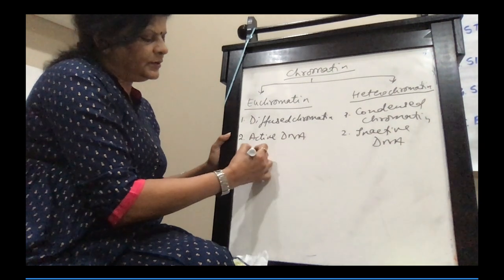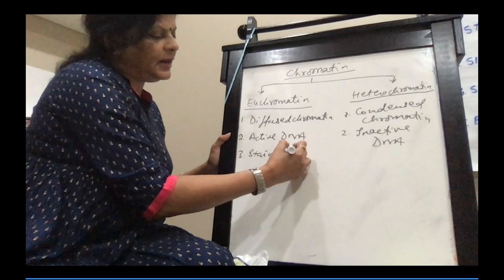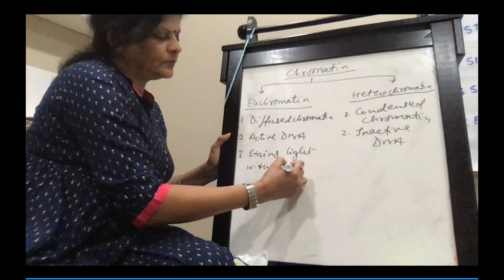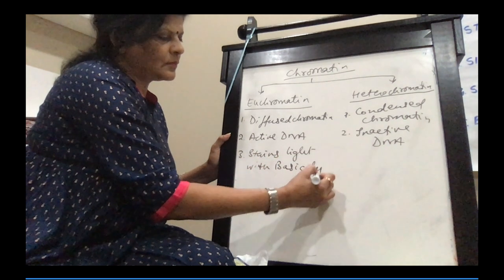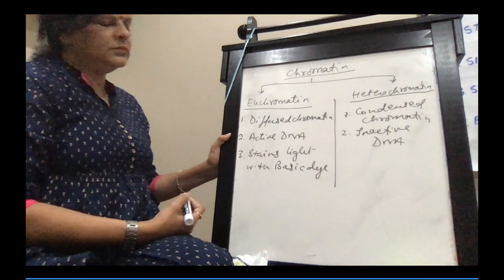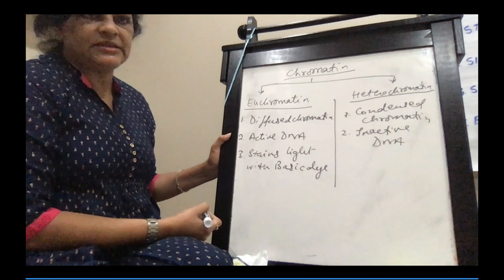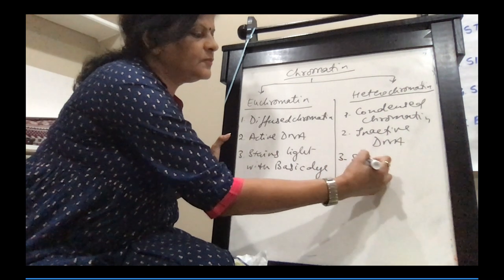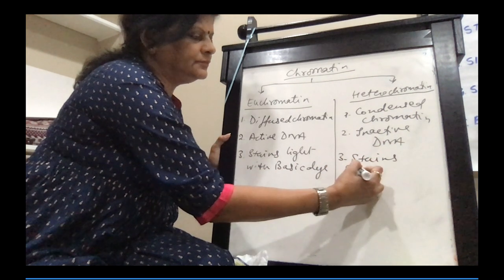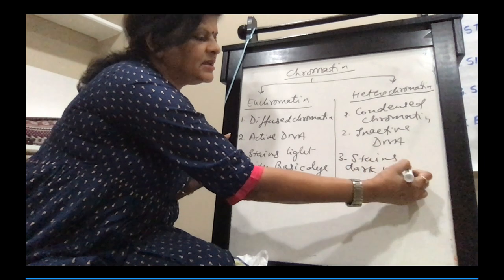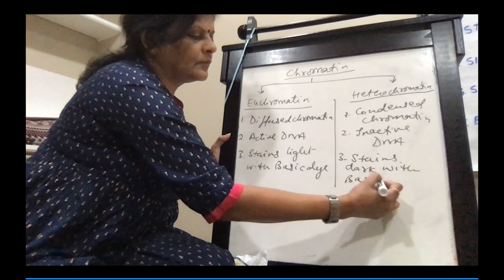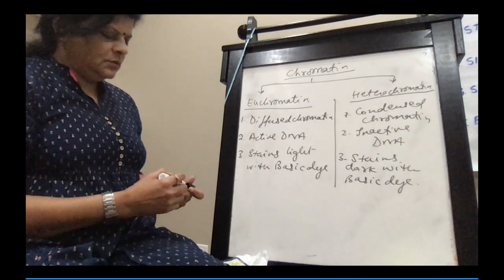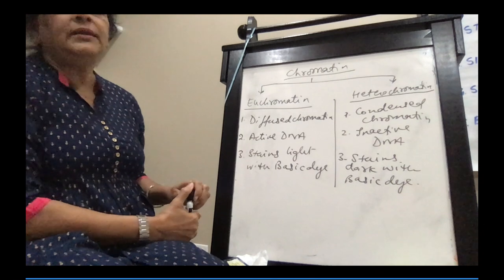And third, this stains light with basic dye. Actually, to stain the nucleus, we need a basic dye. So this stains light with basic dye and this stains dark with basic dye. So that is the difference between eu and heterochromatin.